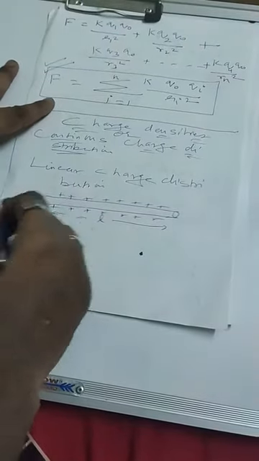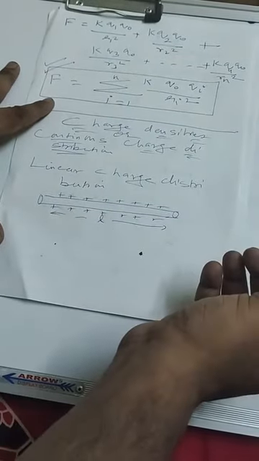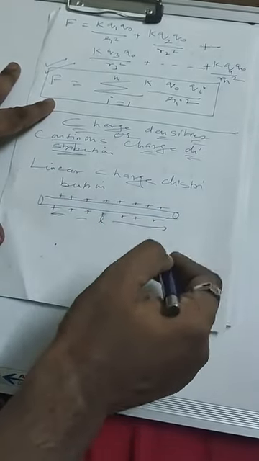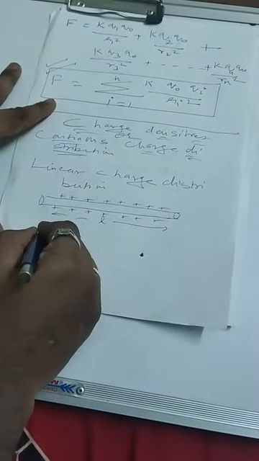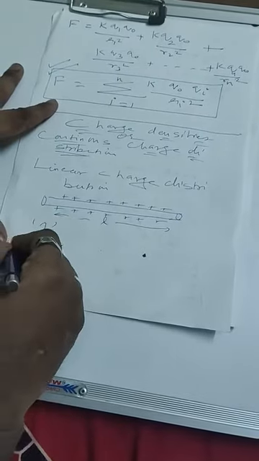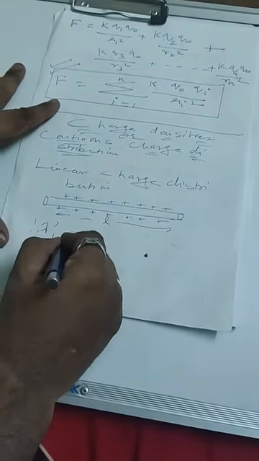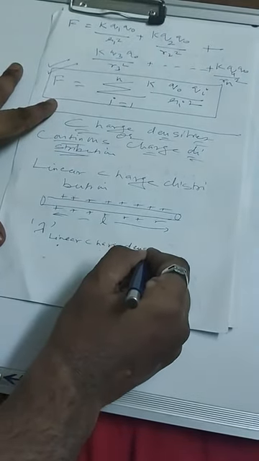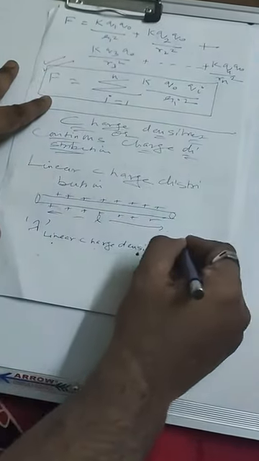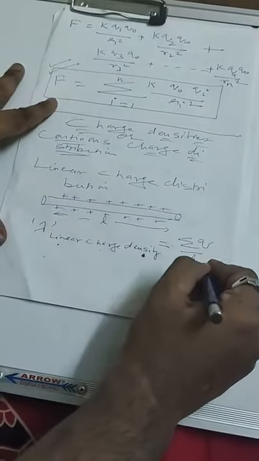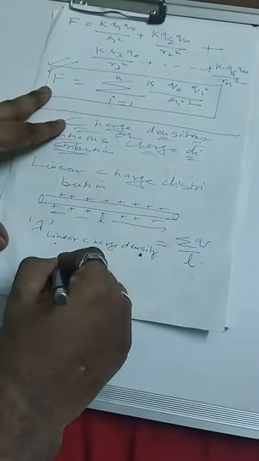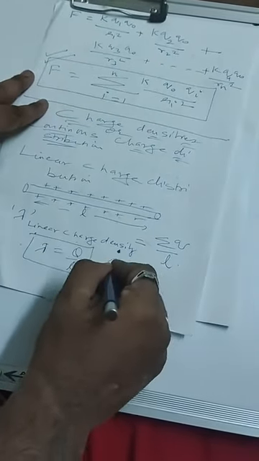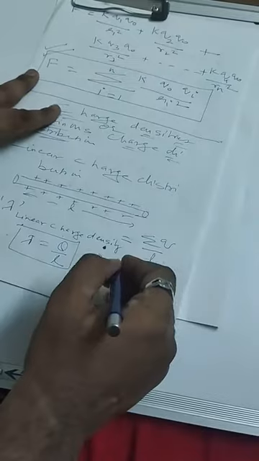So the linear charge density is not a density of mathematics. It tells how the charge is spread per unit length. The linear charge density is lambda. Lambda is the symbol of the linear charge density. What is the formula? Total charge per unit length: lambda equals total charge q divided by length L. What is the unit of this? Coulomb per meter. This is also very important.